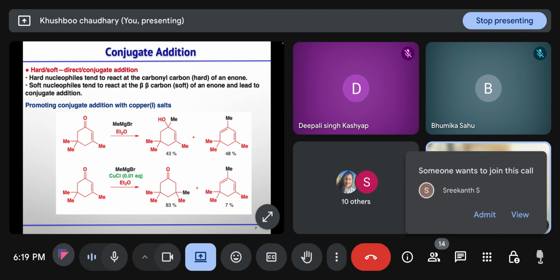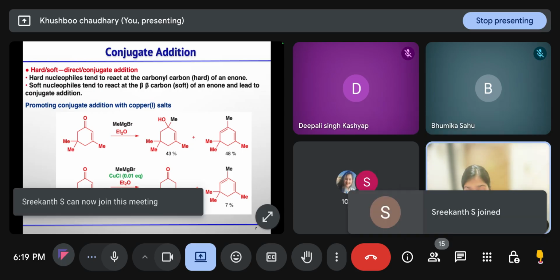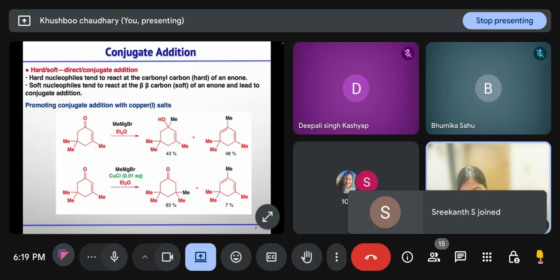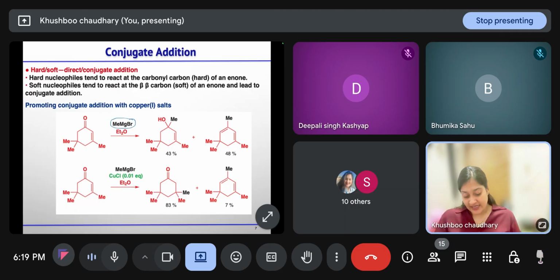Now, let us discuss the copper compounds. If we have an alpha beta unsaturated ketone and we are treating it with methyl Grignard in diethyl ether as the solvent, as we saw previously, methyl Grignard is a hard nucleophile. So, it will undergo 1,2 addition. We will get this 43% yield of this tertiary allylic alcohol. But along with this, we are getting a major amount of the dehydration product.